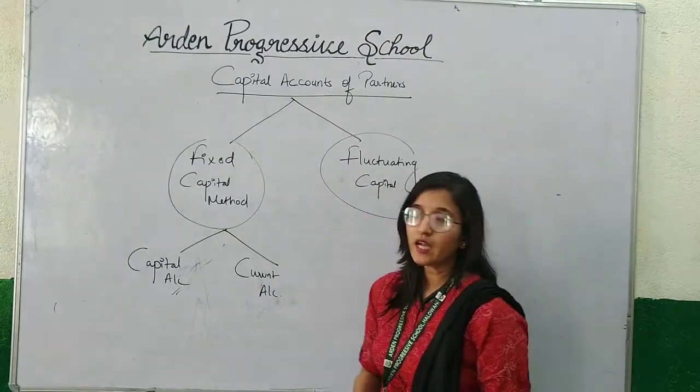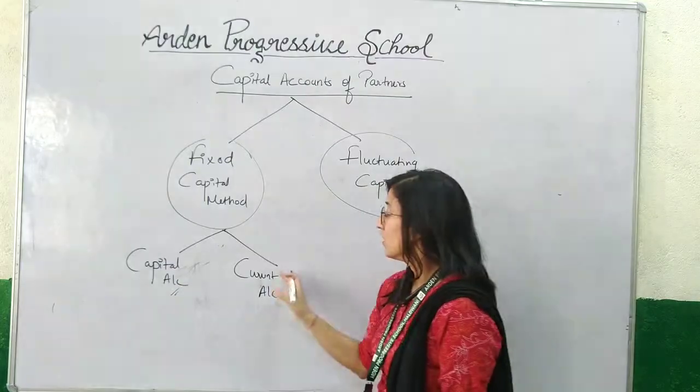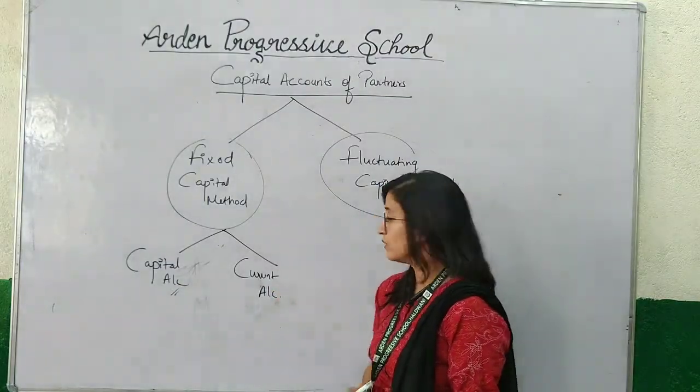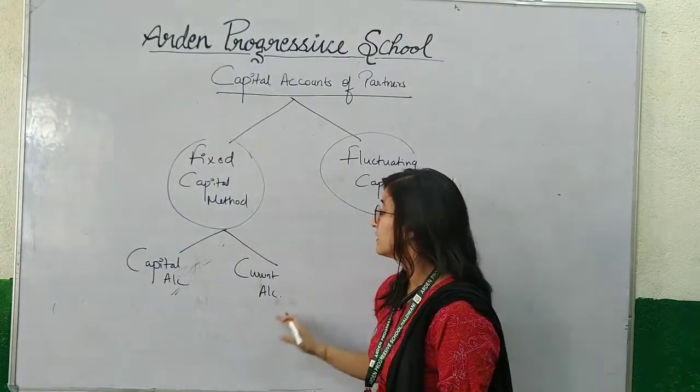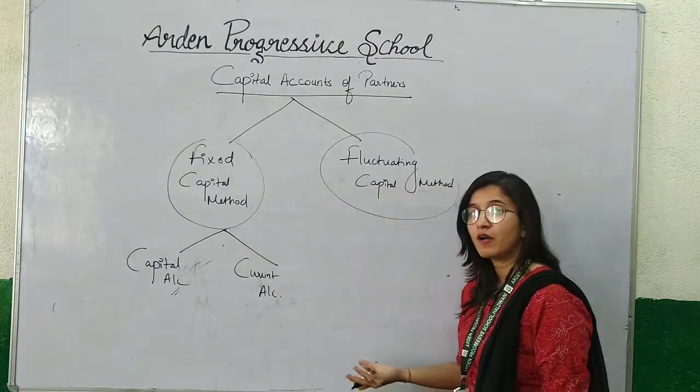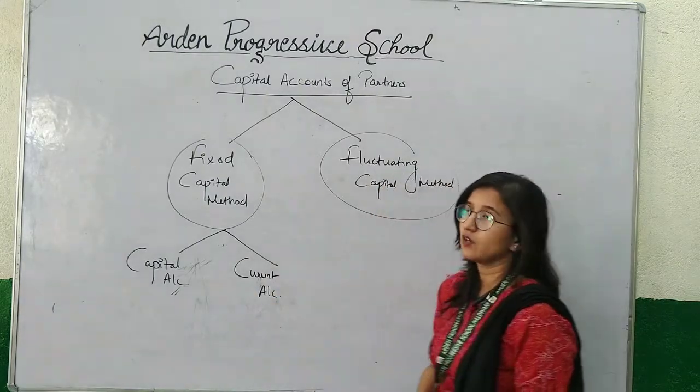Second is current account. Here we record all the transactions such as interest on capital paid to the partner, salary paid to the partner, commission paid to the partner, or we can say interest on drawings charged on partners. So all these transactions are recorded in current account.